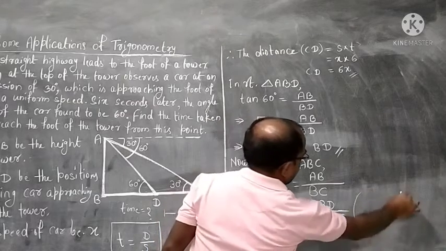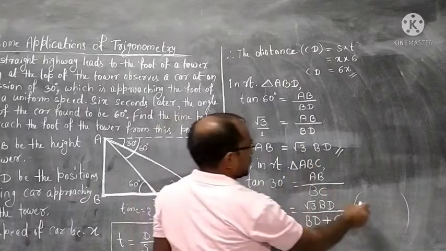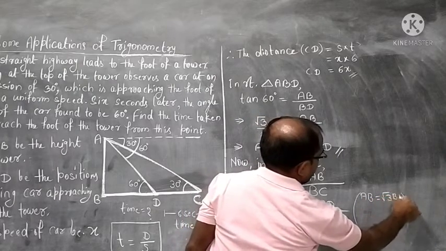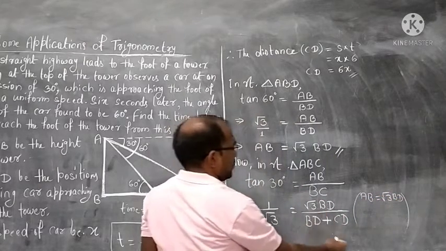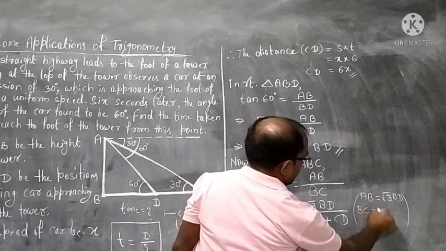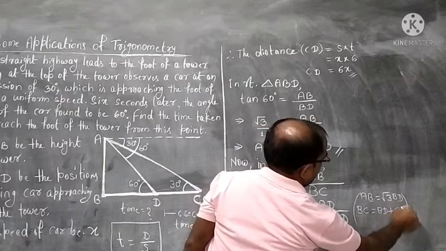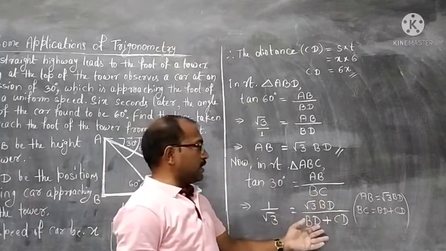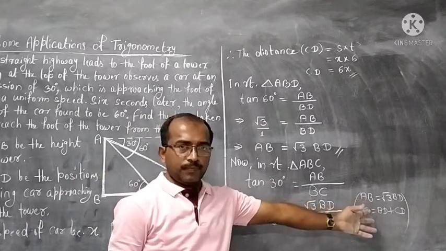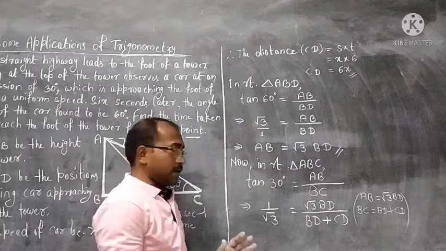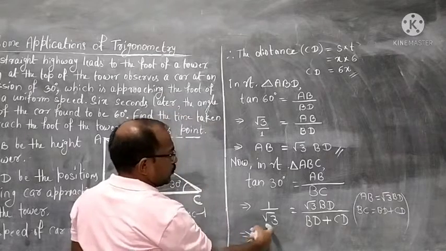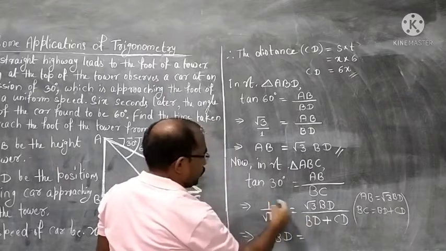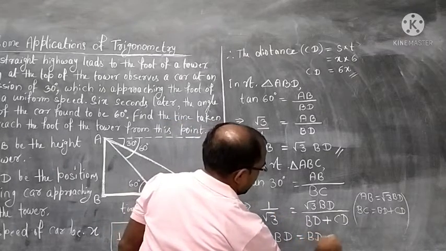You can mention it. From the first right triangle, AB is equal to root 3 BD and BC is equal to BD plus CD. This is not a rule, this is just to remind ourselves. I am changing it here for our own reference. Now, we cross multiply, root 3 into root 3, 3 BD is equal to BD into 1, BD, and